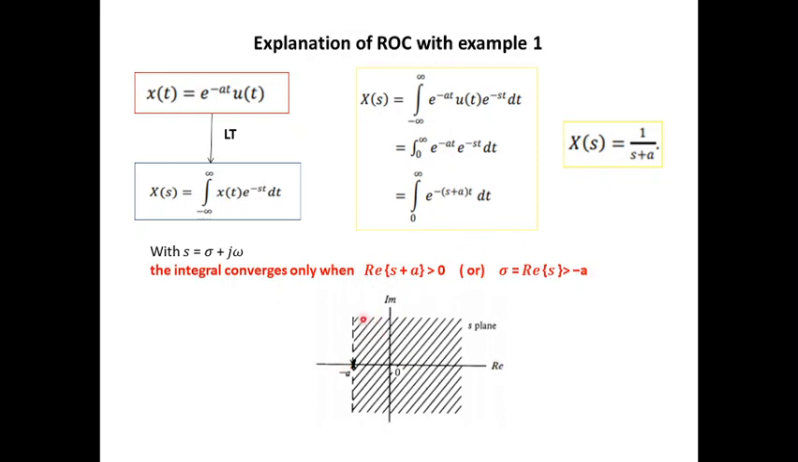So you have sigma real part and imaginary. The pole, real part of the pole minus a, is represented with a strip line. The ROC is real part of s greater than minus a. So for all values greater than minus a, note down it will not include minus a, this particular Laplace transform x of s equal to 1 by s plus a converges. So the ROC is real part of s greater than minus a.